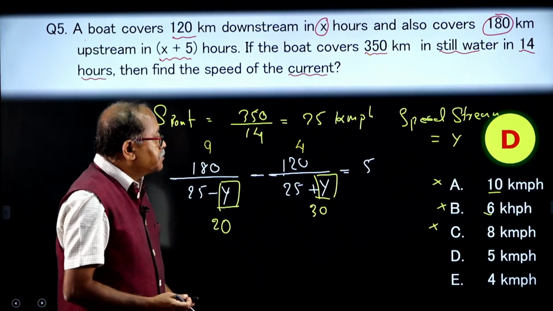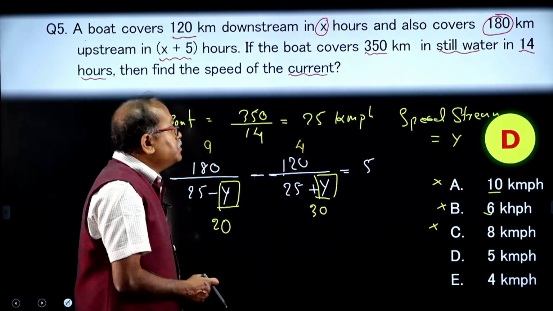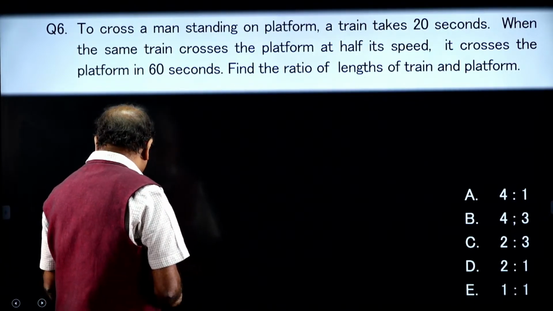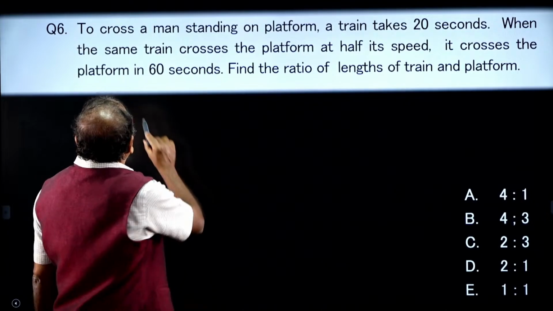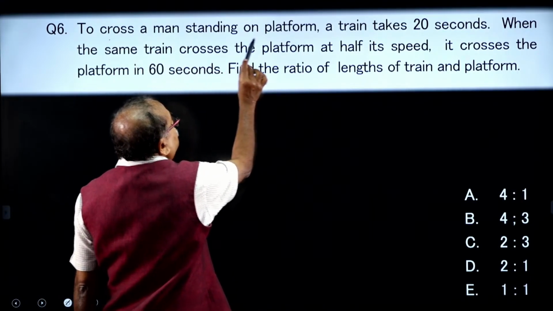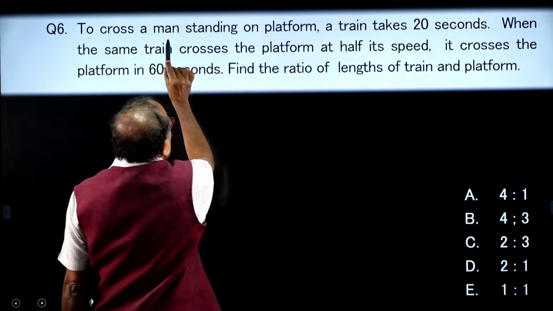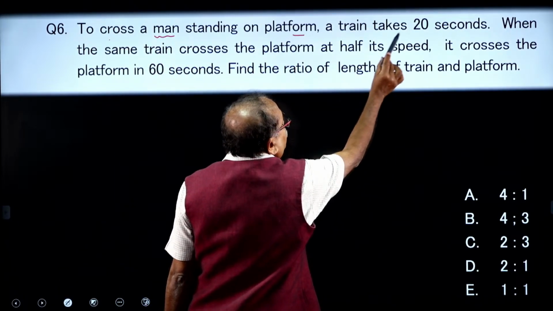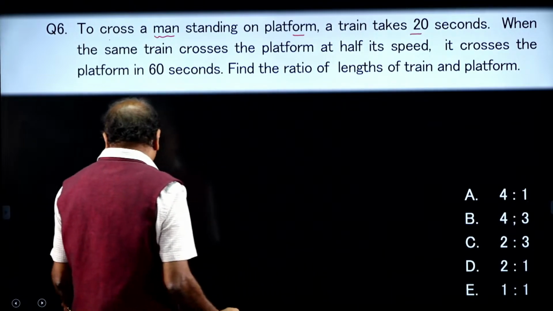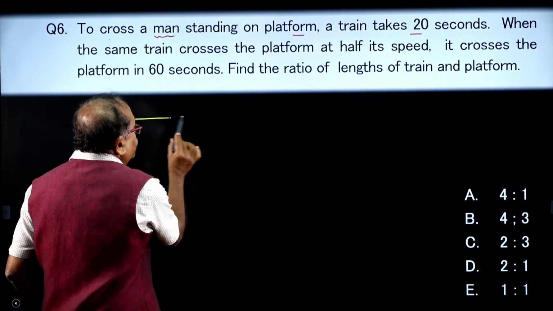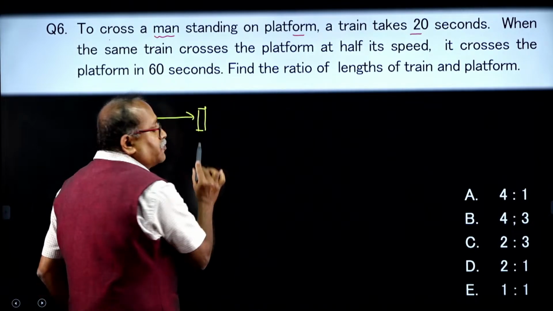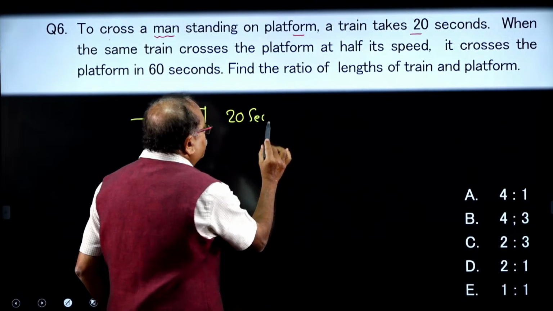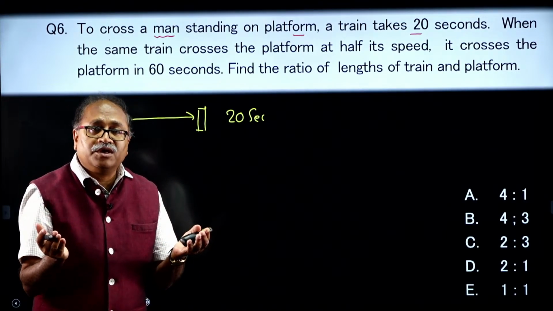Come on my friends, I will be moving on to the next question and it is here. Let us read out what the question is, and it seems to be a very good question. To cross a man standing on a platform, a train takes 20 seconds. That means it crosses its own length in 20 seconds.